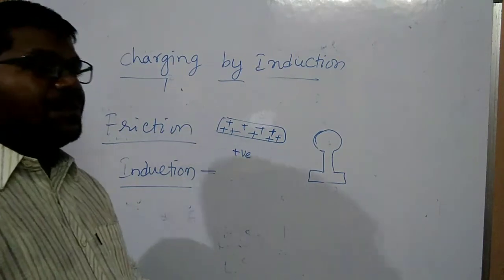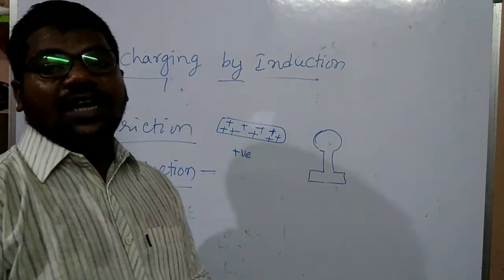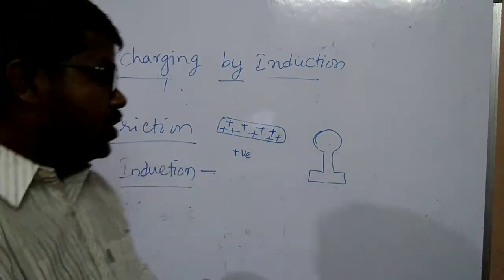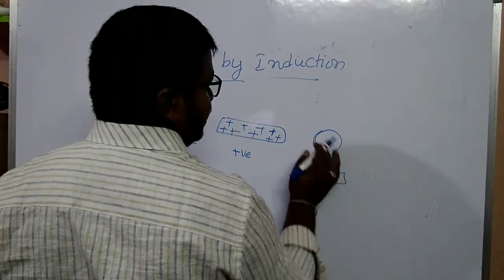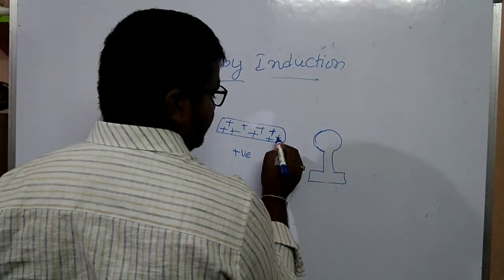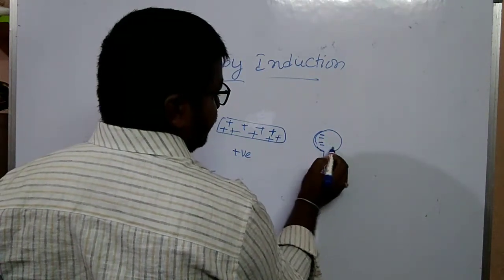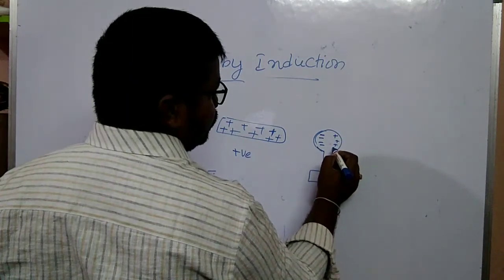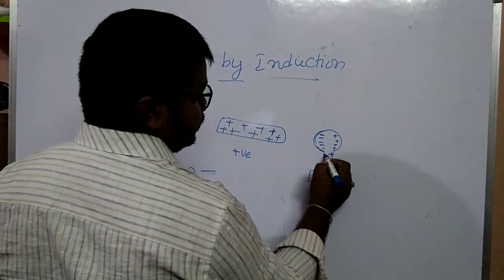Unlike charges attract each other, like charges repel each other. Due to attraction and repulsion, negative charges move towards the positive body, and positive charges move away from the negative charges.